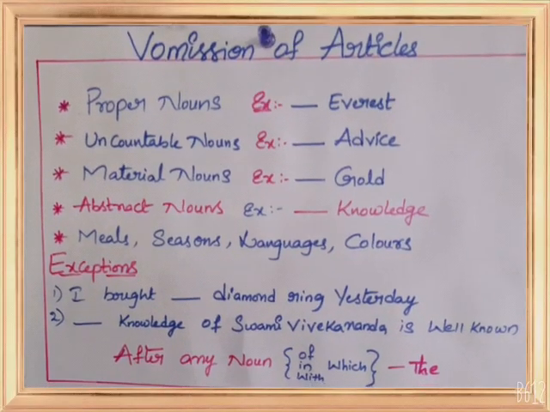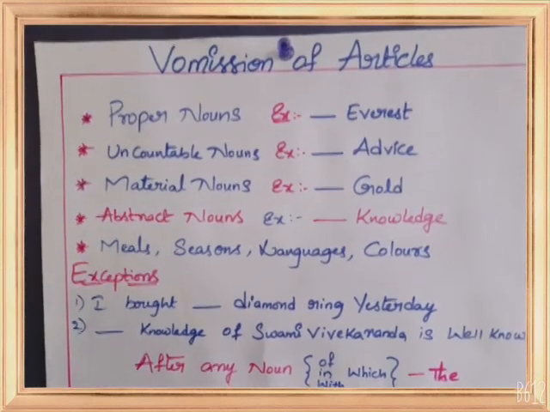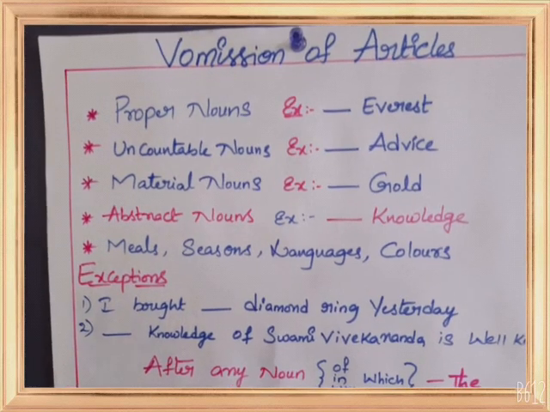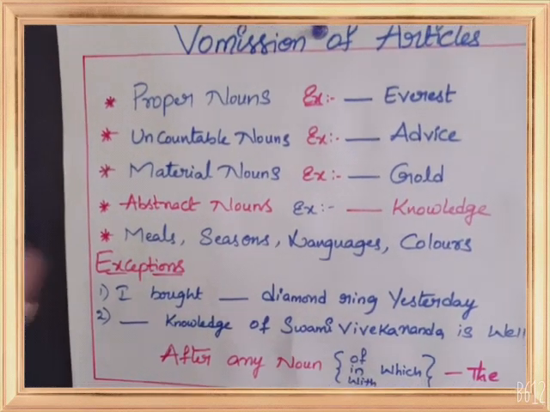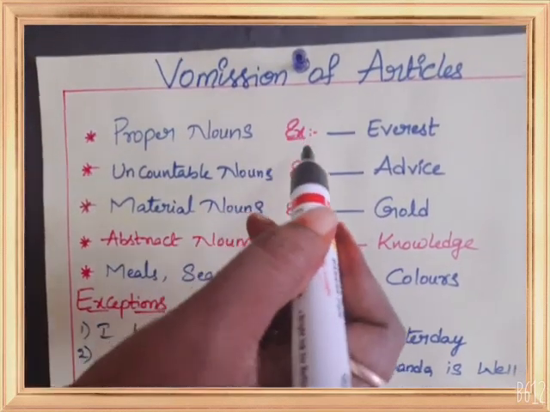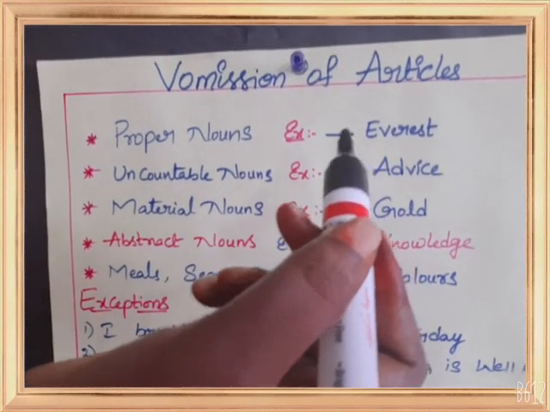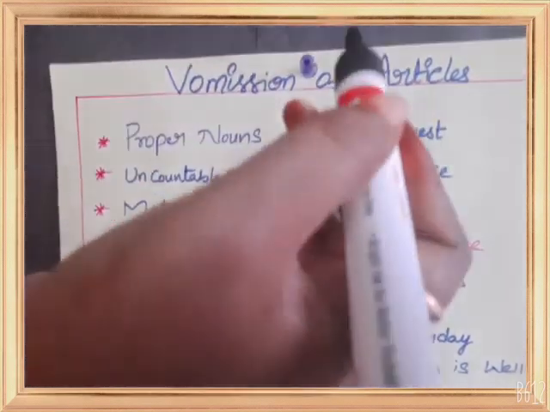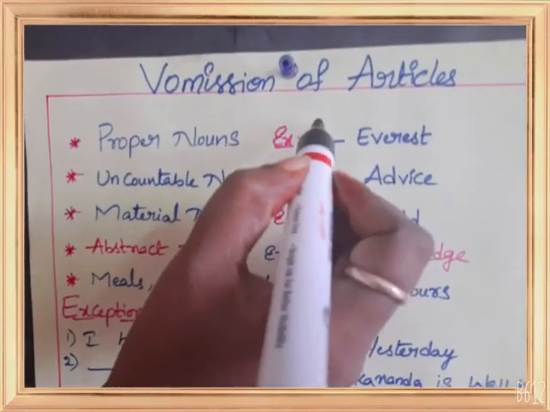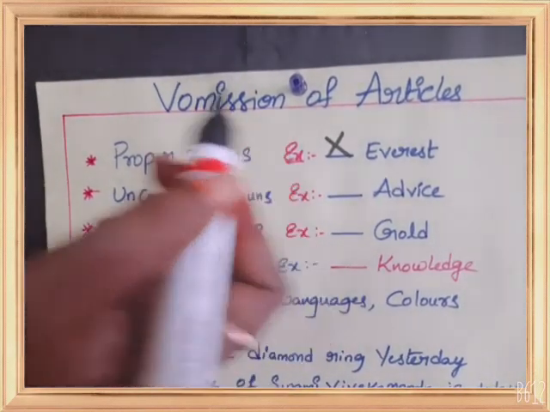Dear children, you should know the omission of articles also in some certain places. In certain areas we have to omit the articles. Proper nouns. Example, Everest. We should not use the Mount Everest. We have to use only Everest. Mount Everest is the highest peak in the world. So we should not use the here. Before proper nouns we should not use any article.